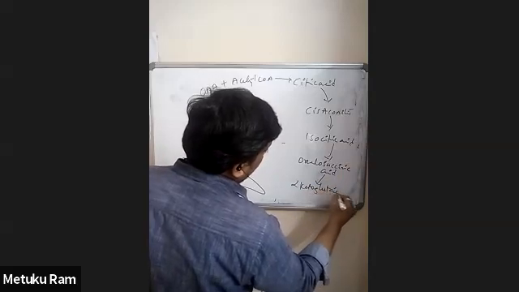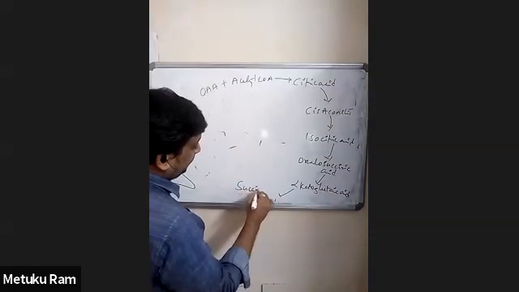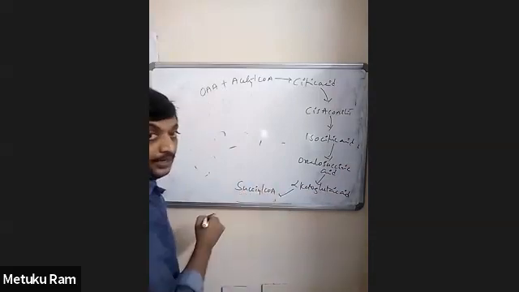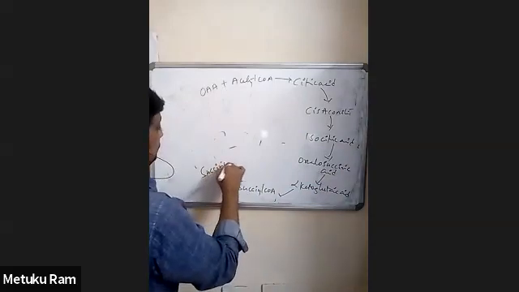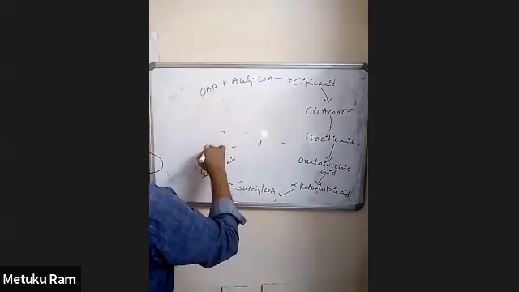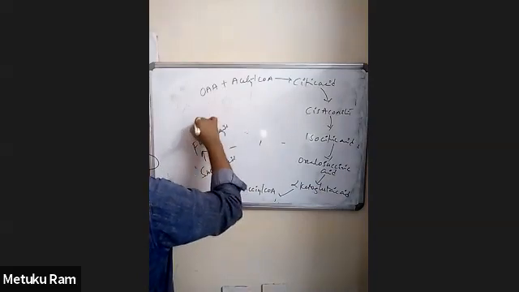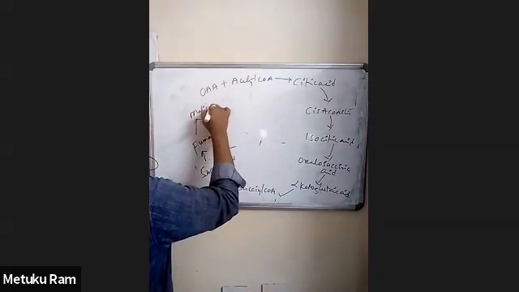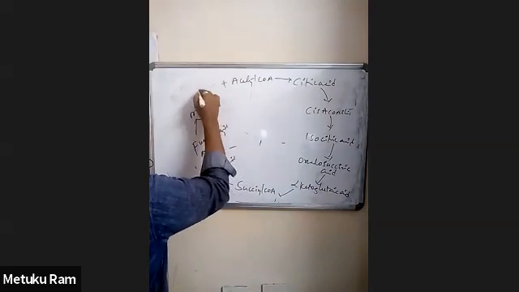Then it is converted into alpha ketoglutaric acid, and then into succinyl-CoA, then into succinic acid, then fumaric acid, then malic acid, and finally into oxaloacetic acid.